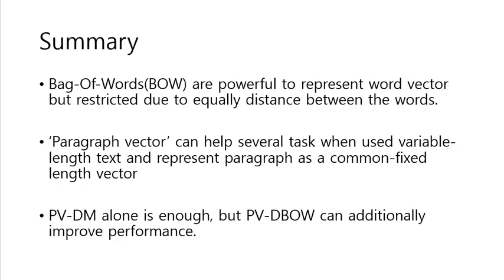So we can conclude this presentation like this. Bag of words, the previous approach, is powerful for representing words, but it has a limitation in showing word similarity due to equal distance between words. And paragraph vector can help several tasks when using variable length text in a paragraph and representing the paragraph as a common fixed length vector. PVDM alone has enough performance, but when we use the two methods simultaneously, additional improvement can be achieved, thus we recommend it. Thank you for listening.